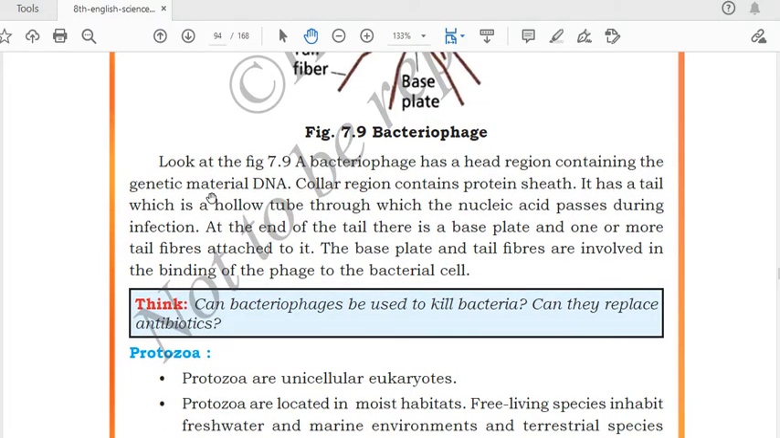It is a head region containing the genetic material DNA. This bacteriophage will contain the genetic material DNA. Only DNA will be present over there.